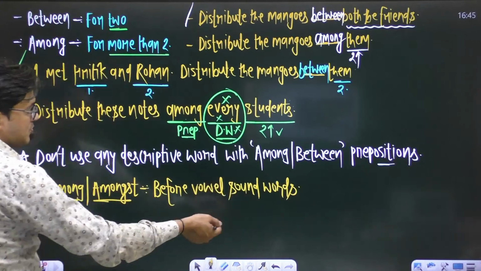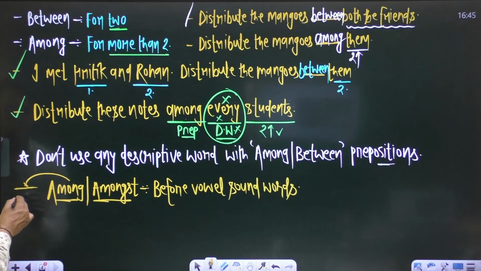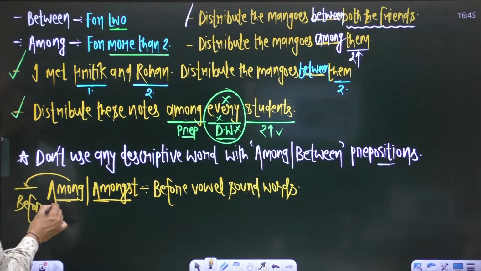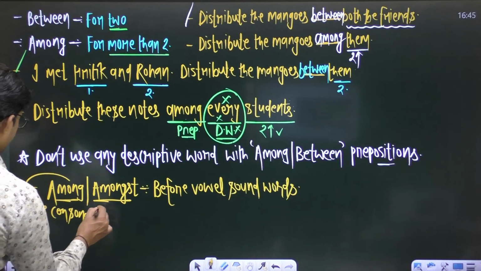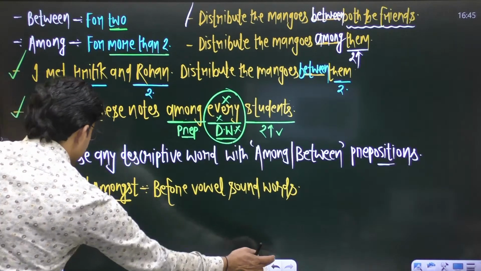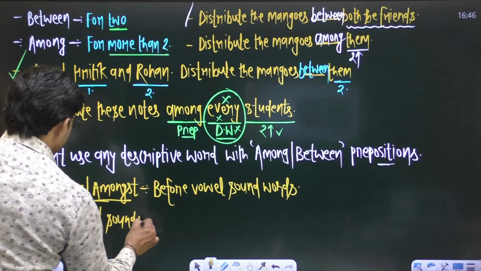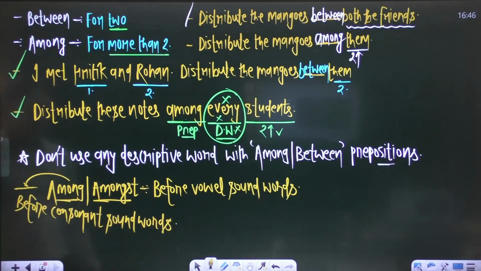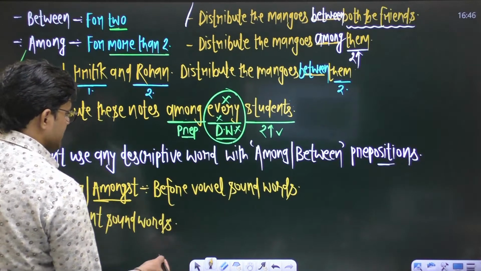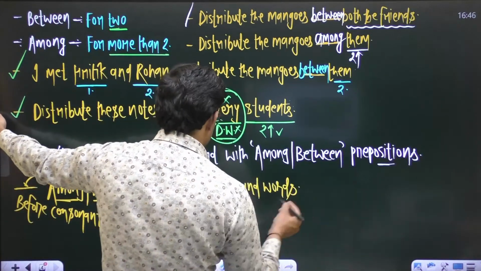These words must be more than two. And we use among before what? Before consonant sound words, before consonant sound starting words. Before consonant sound words, we use the preposition among, and before vowel sound words, we use the preposition amongst. Okay, let us take some examples.